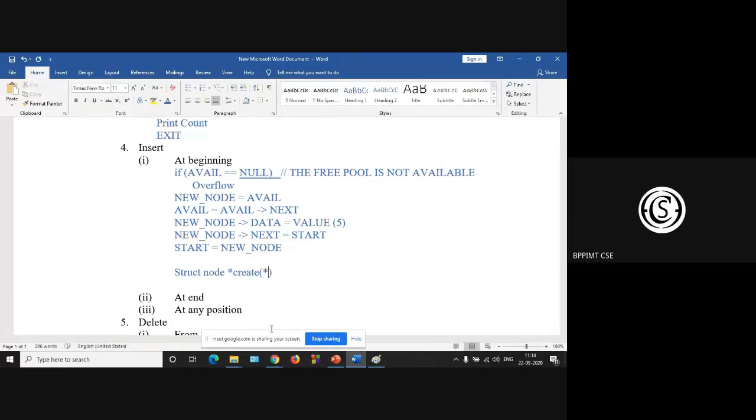Now start is a pointer. Why is start a pointer? Because the start node points to the first node. What will be the return type of the start? Start node. Okay, up to this clear? Yes, sir.